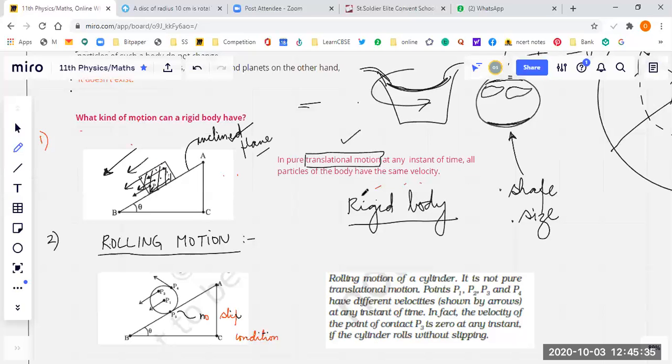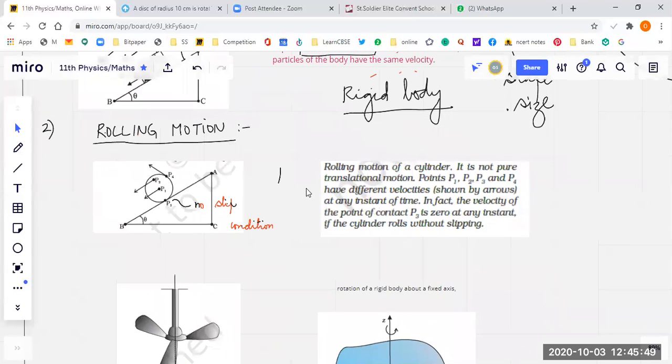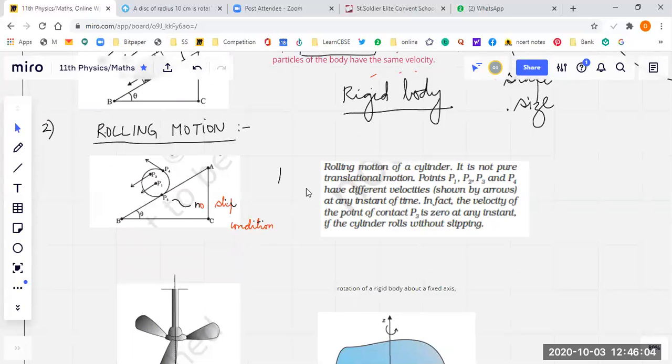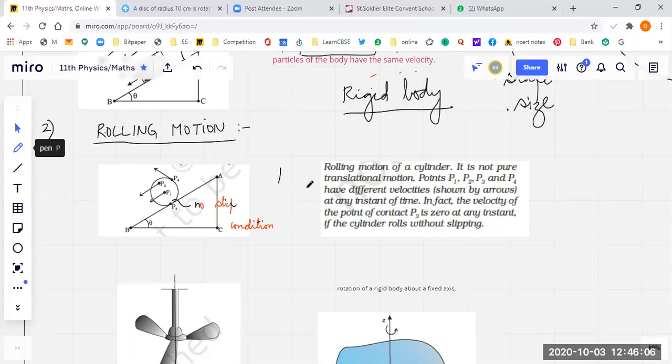Now let's go further. We want to talk about another kind of motion, that is rolling motion. So what is this rolling motion, students? Now you see it's a cylindrical body. This circular body is a cylindrical body, students, and this is rolling over this, right? It's a cylinder basically having some length like this, maybe. It can be a cylinder like this, right?